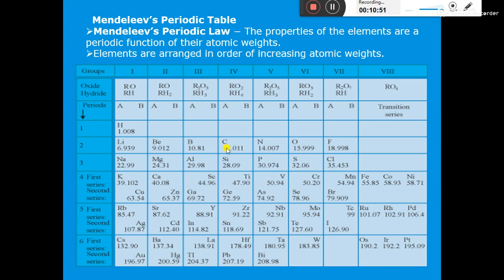Group 4 elements are carbon, silicon, titanium, germanium, zirconium, tin, hafnium, lead. Group 5 elements are nitrogen, phosphorus, vanadium, arsenic, niobium, antimony, tantalum, bismuth. Group 6 elements are oxygen, sulfur, chromium, selenium, molybdenum, tellurium, tungsten. Group 7 elements are fluorine, chlorine, manganese, bromine, iodine. Group 8 elements are iron, cobalt, nickel, ruthenium, rhodium, palladium, osmium, iridium and platinum. So this is Mendeleev's periodic table.